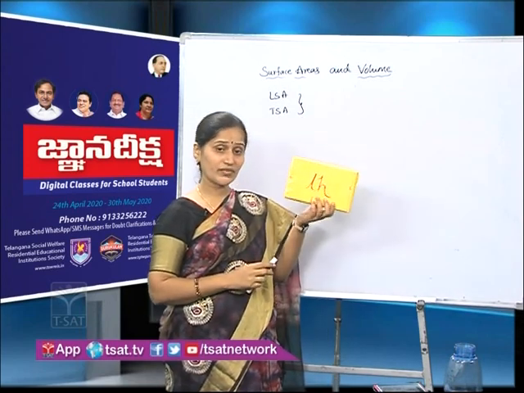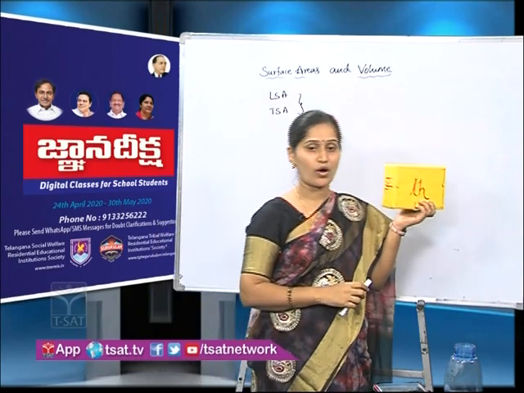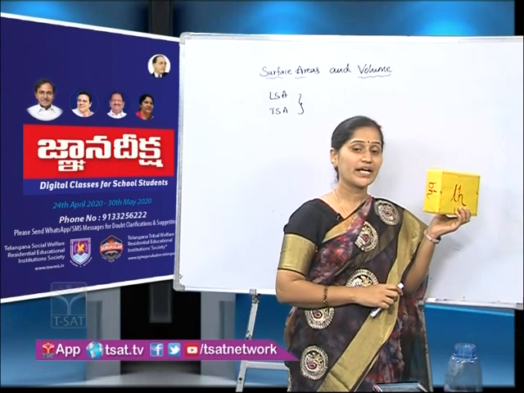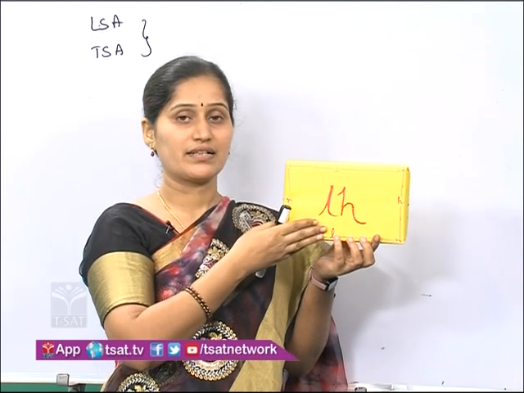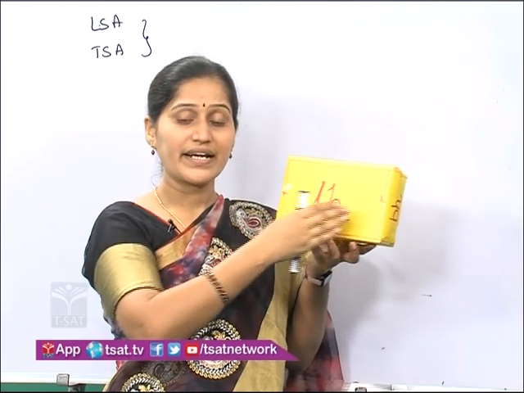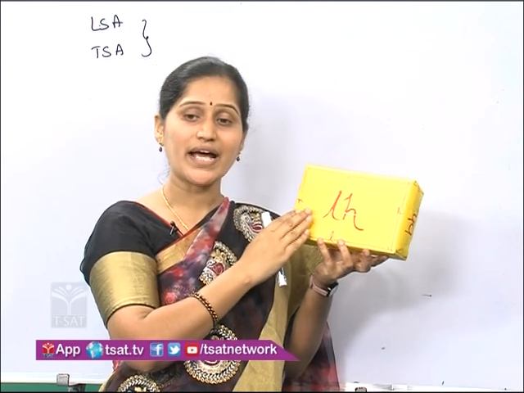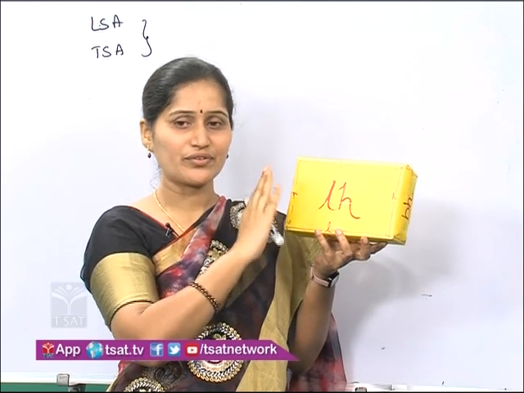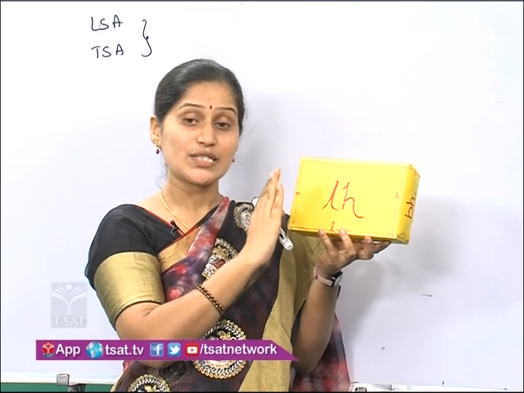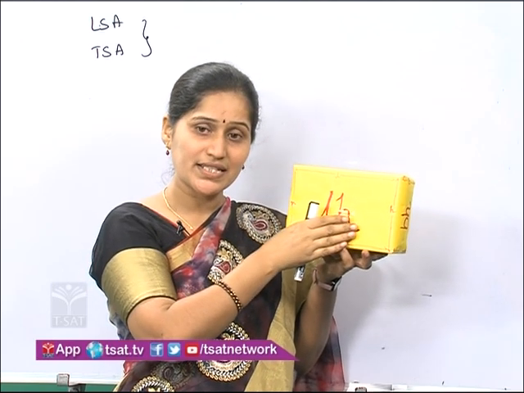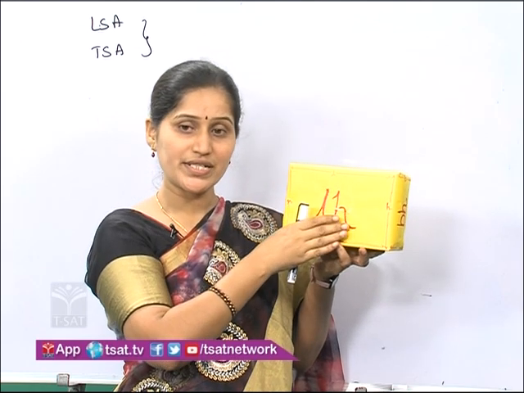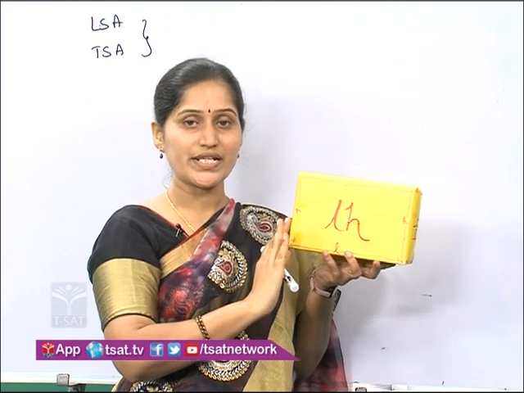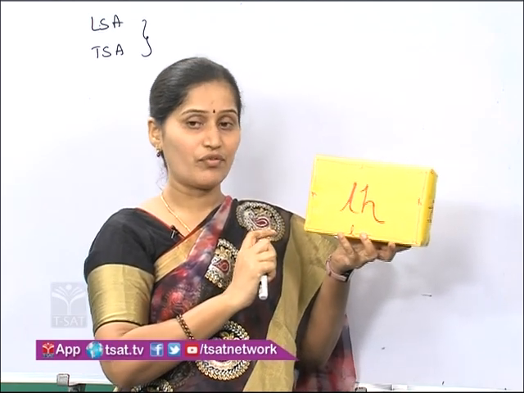See here, this is a 3-dimensional object, so dimensions are L, B, H. But if I take a particular face, this face is in rectangular shape, and what are the dimensions of a rectangle? Length and breadth, we do not have 3 dimensions for a rectangle, is it or not? So if I take a particular face, faces will be 2D shapes and the solid is 3D. With the help of 2D shapes, we are going to derive the formula now.